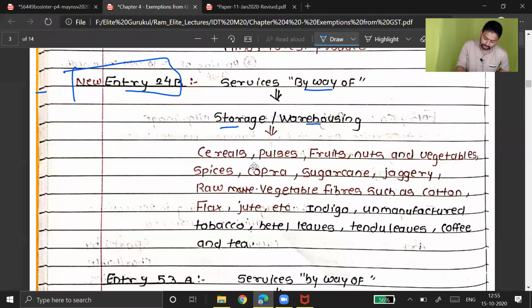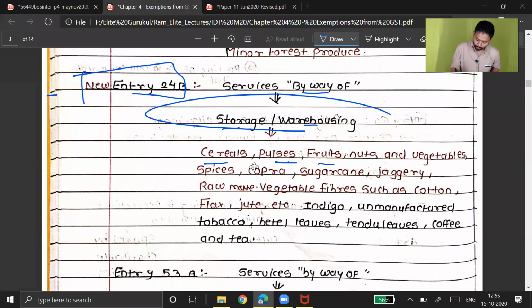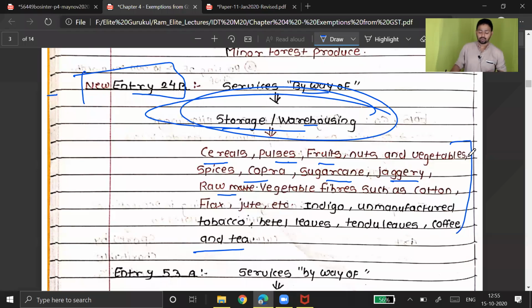Storage and warehousing of cereals, pulses, fruits, nuts, vegetables, spices, copra, sugarcane, jaggery, raw vegetables, fibers such as cotton, flax, jute, etc., indigo, unmanufactured tobacco, betel leaves, tendu leaves, coffee, and tea shall remain exempt. Only warehousing and storage shall remain exempt.